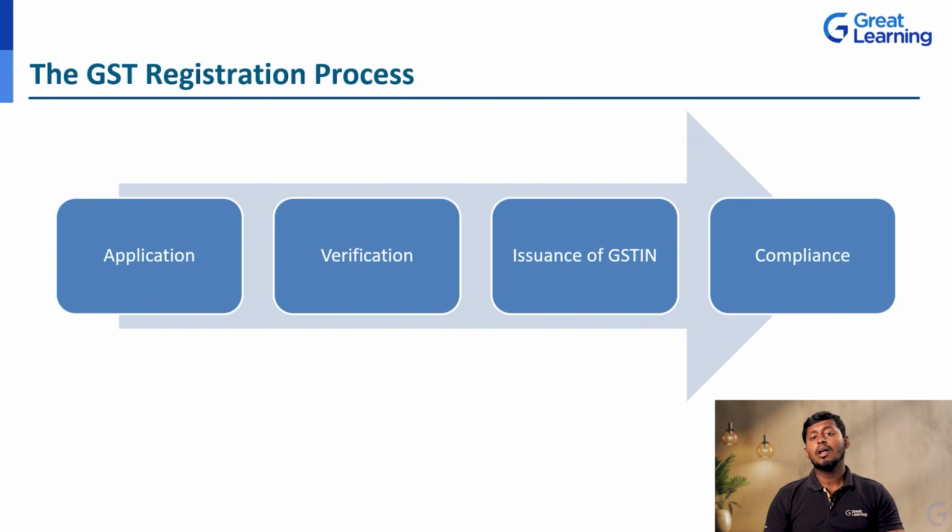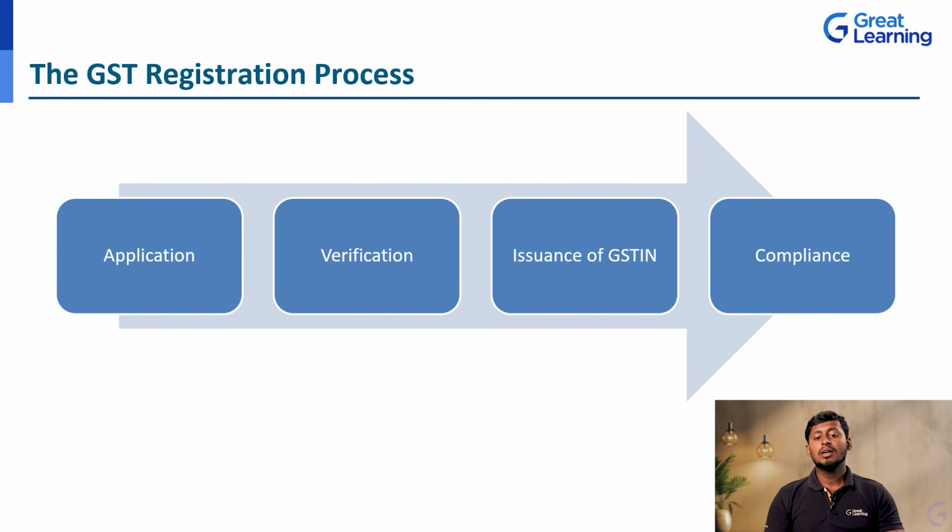If, for example, all these documents they have sent are proper, then they go for the next step. Otherwise, if there are any legal issues or any litigations, or if we require other documents, then they are going to resend that application to that person and inform them to submit the required documents. That is the second step.